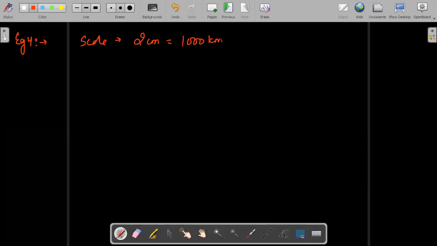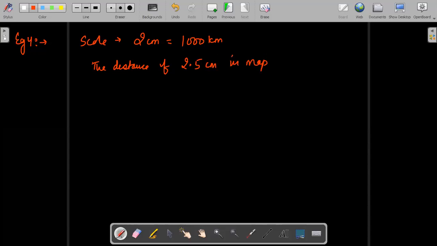Now they are asking what is the actual distance between two places in kilometers if the distance in the map is 2.5 centimeter. We have to tell the distance if it is 2.5 centimeter in the map.